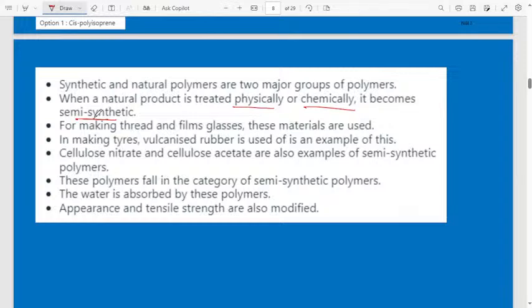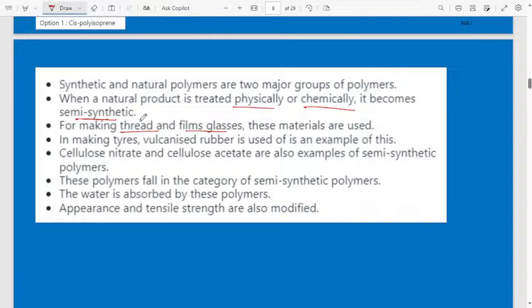Semi-synthetic means a naturally occurring polymer is mixed with another product. For making thread and film, these materials are used. In these semi-synthetic polymers, we take a natural polymer and convert it into a semi-synthetic one by physically or chemically adding some different products.